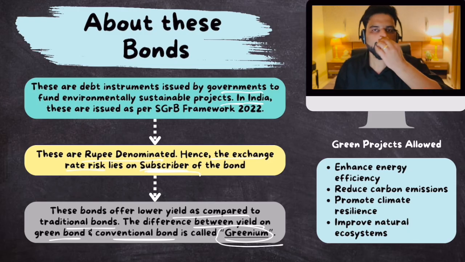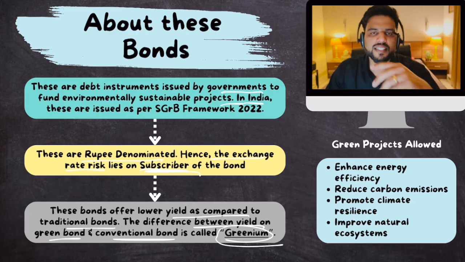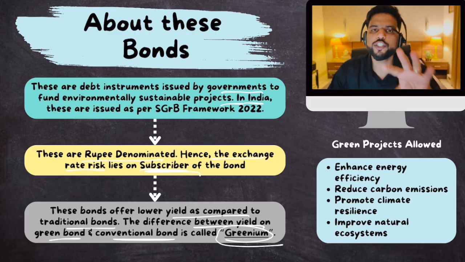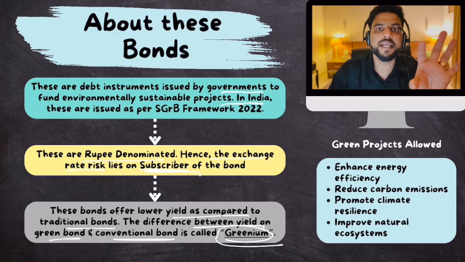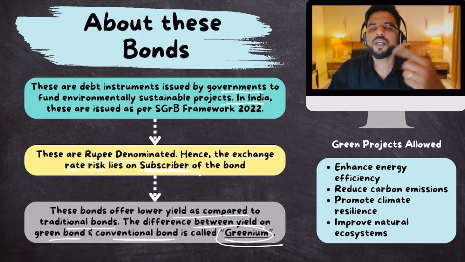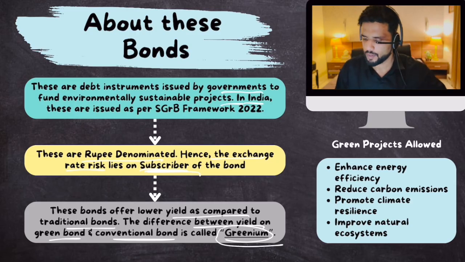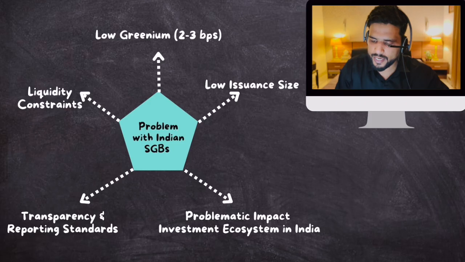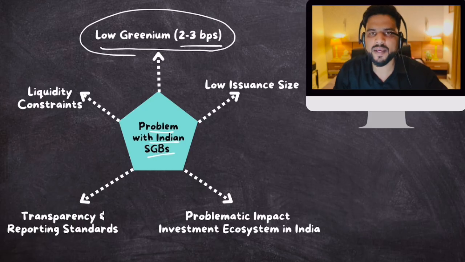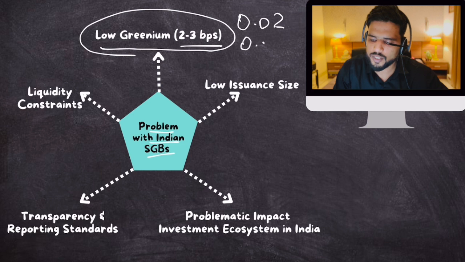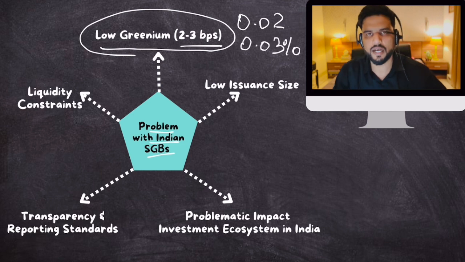Simple. All right. Now, this article which I'm discussing with you right now talked about the issues with Indian sovereign green bonds. What are those issues? Okay. Problems with Indian sovereign green bonds. First of all, Indian sovereign green bonds have low greenium, 2 to 3 basis points. That means 0.02 or 0.03% less yield.